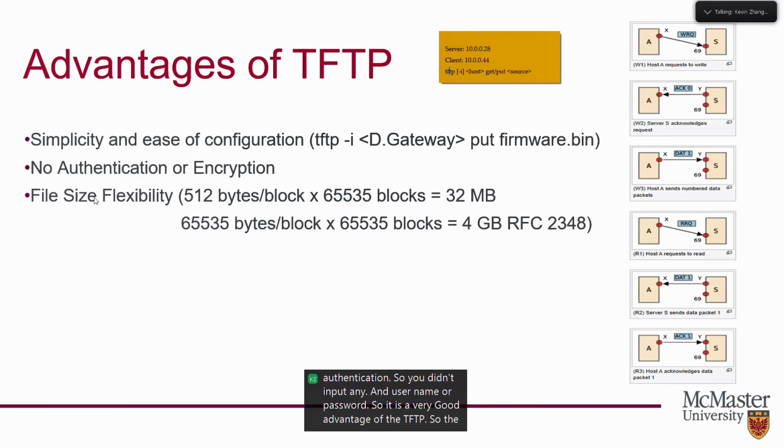The third advantage is the file size flexibility. Initially, the maximum file size for TFTP was 32 megabytes, but after RFC 2348 came, the maximum file size increased to 4 gigabytes.